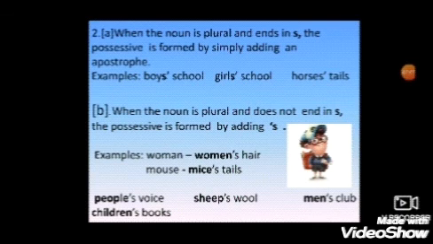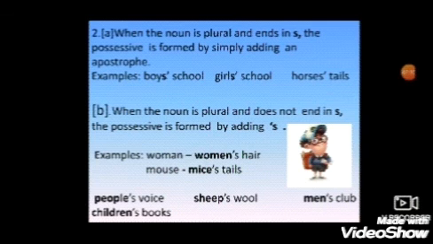Now here some more examples are given. See, people's voice. Now people is the plural of person. So people's voice. Ship's wool. The plural of ship is ship. Men's club. The plural of man is men.